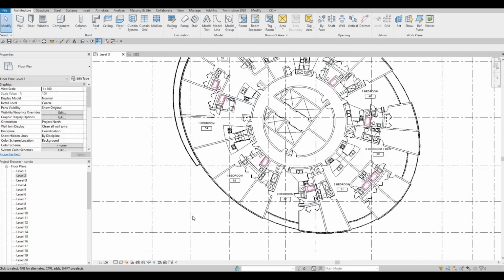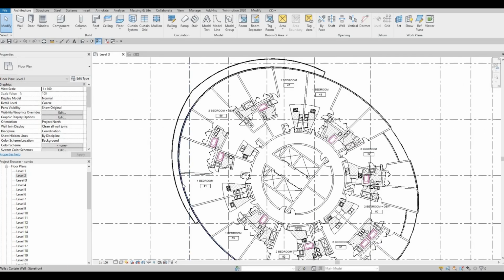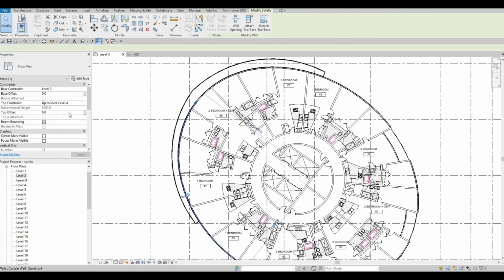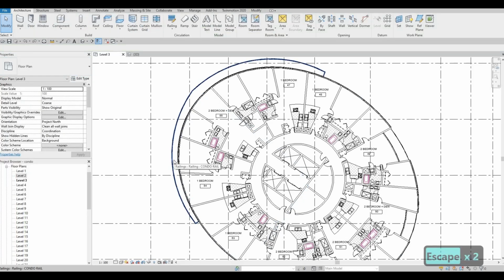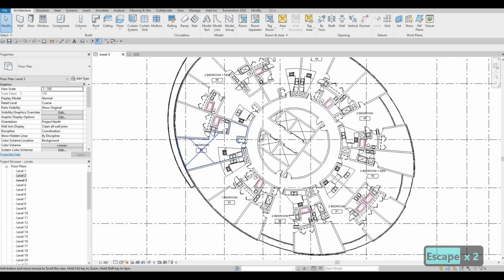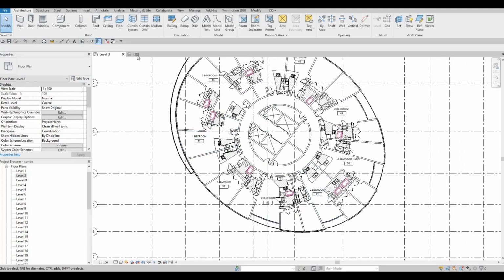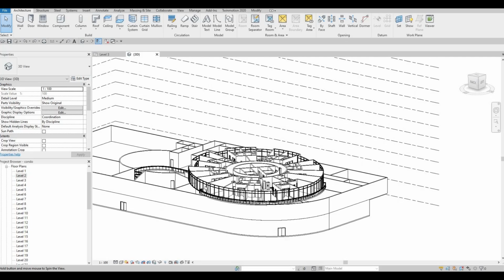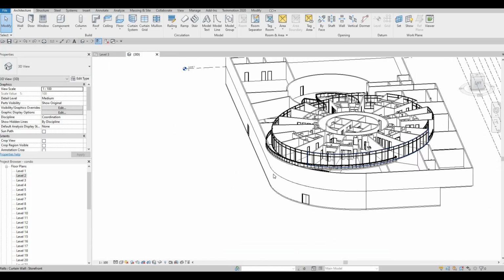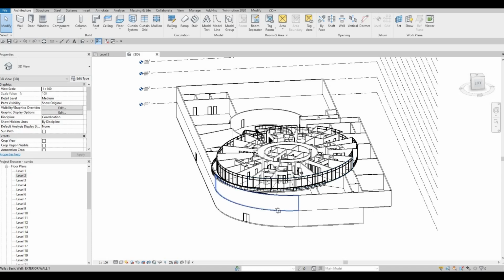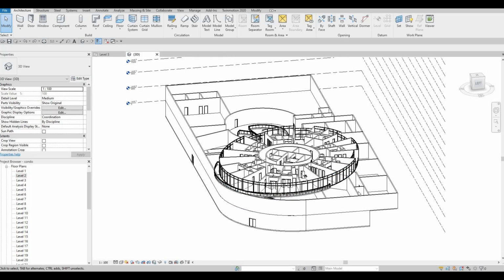So in the previous video, we were able to change the walls to an exterior wall. So it's still a curtain wall, but a storefront. And then now we have balcony as well. And if we see it in 3D, it looks ready to be grouped and copied to clipboard. But before that, what we need to do is add a roof for this building.